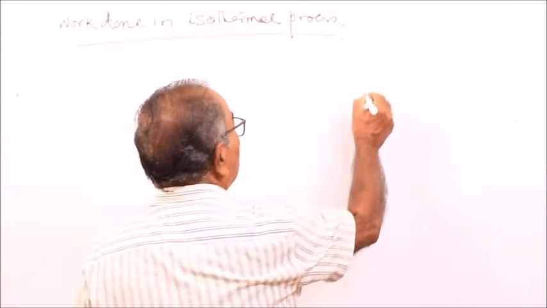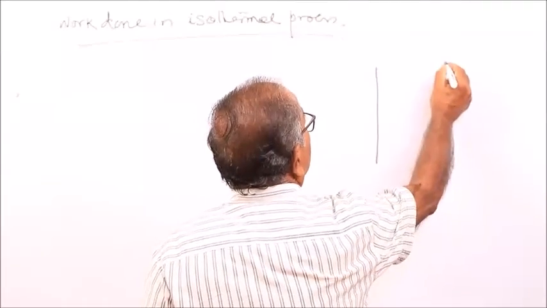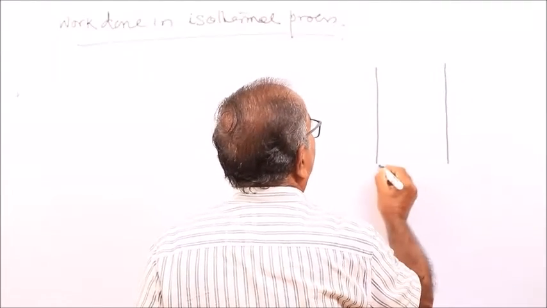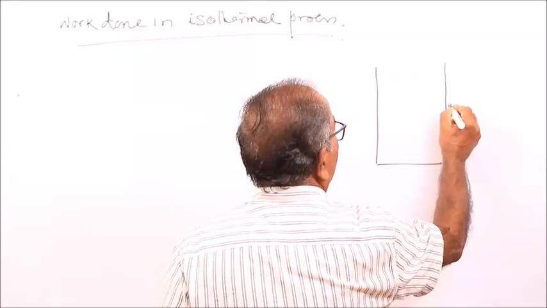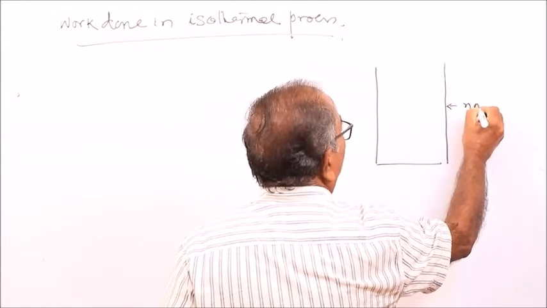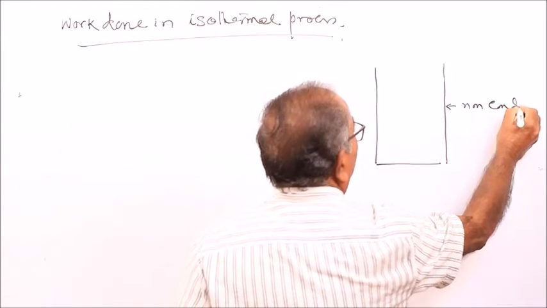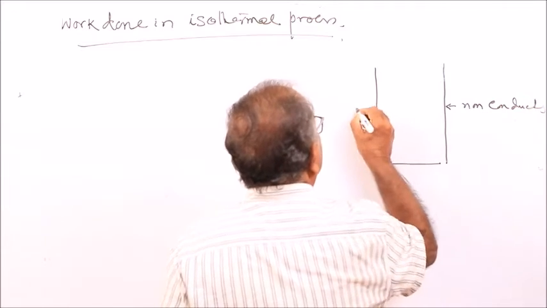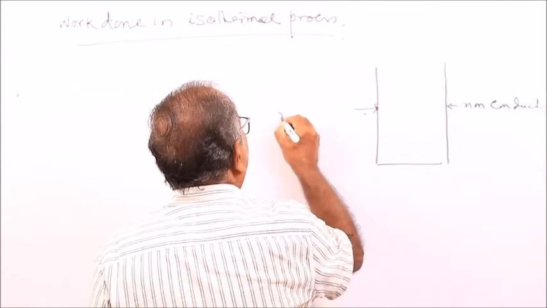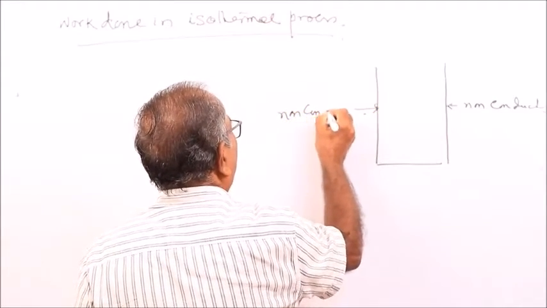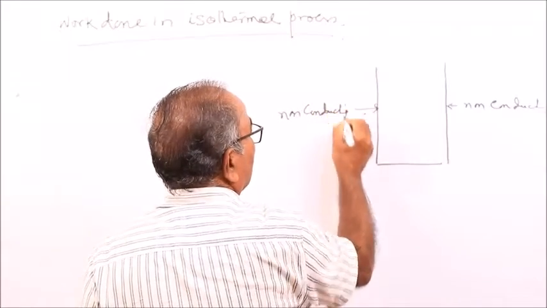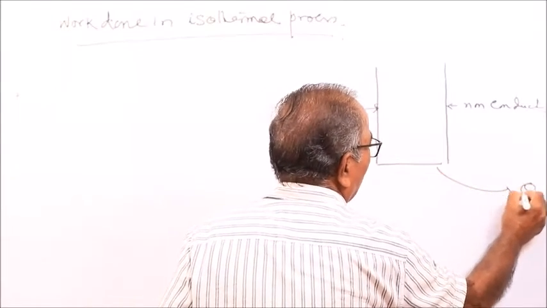This is the cylinder. We take a cylinder. These walls are non-conducting. This is also non-conducting, but this bottom is conducting.